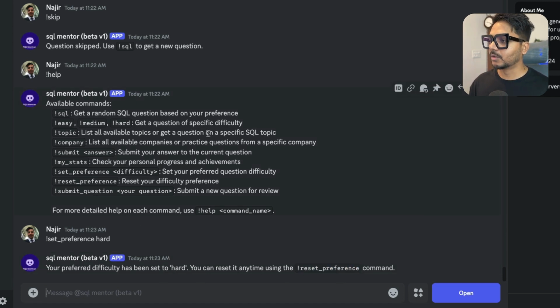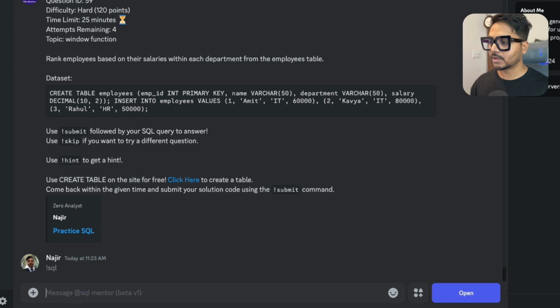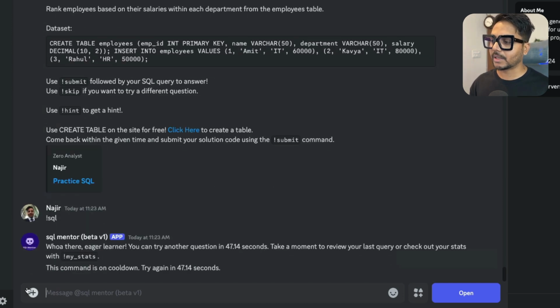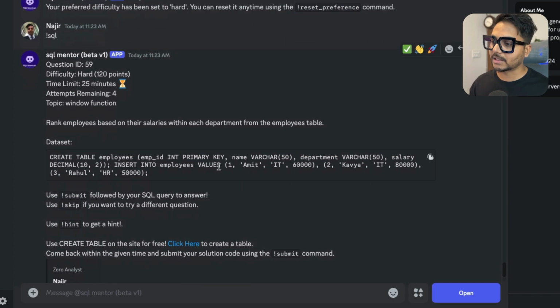Now I can use SQL to get questions, and it is going to give me hard questions. You can see if I use SQL, it is giving hard questions. You can see I have 25 minutes, 120 points, and this is the question. I can skip it to get another question, or I can just type SQL again. So every time I need to type SQL. At the moment it's saying you can try again in 47 seconds, because you got one question and you're directly jumping to another question.